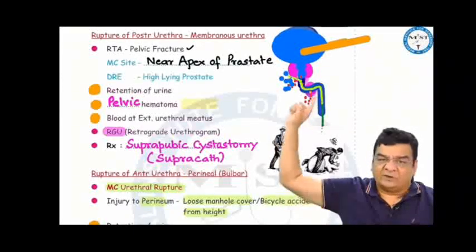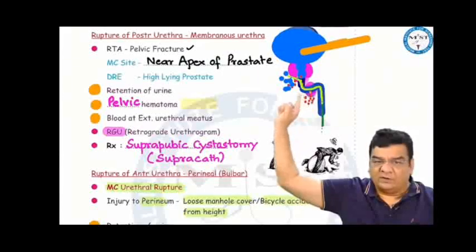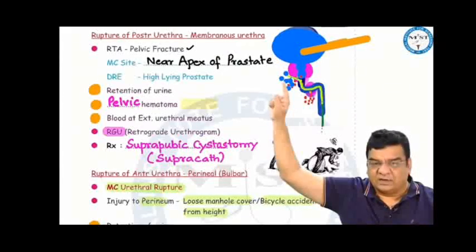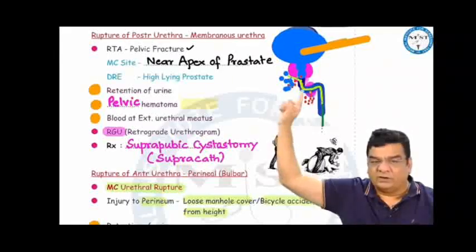To identify this rupture, we can push the contrast from below. The contrast will travel up the urethra, and wherever there is rupture, the contrast will leak out from the ruptured site. This is called a retrograde urethrogram, when you are taking the X-ray while the contrast is going inside.